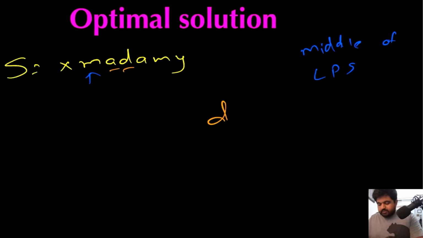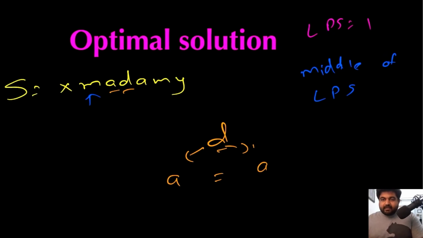Now we are at this position d. If we take the left and right values, the left value is a and the right value is also a. Because the left and right values are the same, this d could be the middle of a palindrome. We don't know if it is the longest palindromic substring or not. The longest palindromic substring we have found so far is of length 1. Why length 1? Because any character in itself is also a palindrome, remember that. So now we have this new substring that looks like a b a.